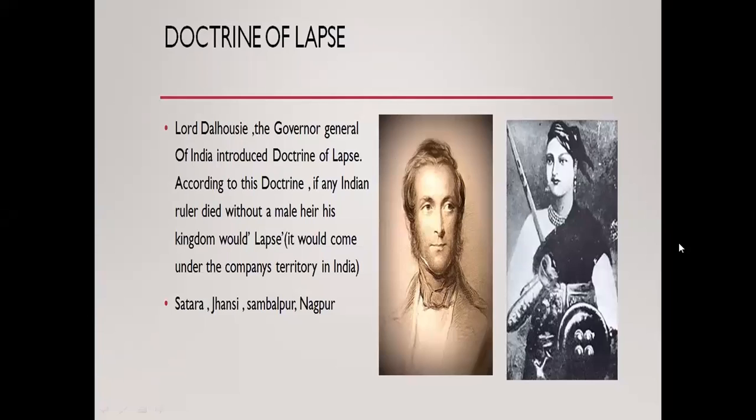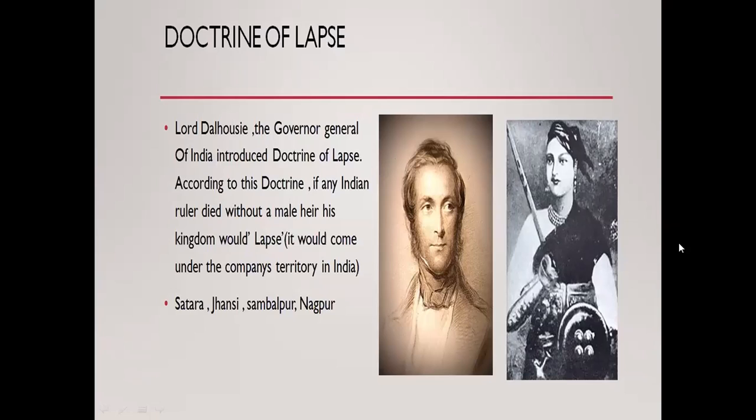Doctrine of Lapse. Lord Dalhousie, the Governor General of India, introduced the Doctrine of Lapse. According to this doctrine, if any Indian ruler died without a male heir, his kingdom would lapse, which means it would come under company territory in India.